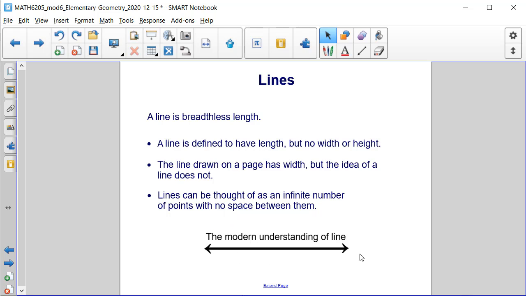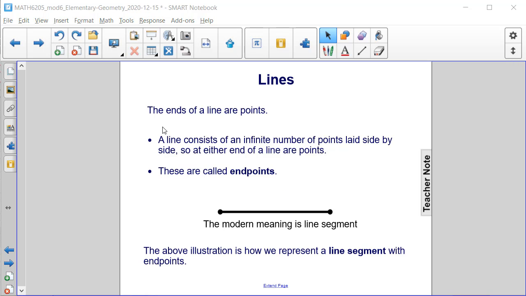So our modern understanding of a line and drawing it is something that looks like this. Straight, and then we put arrows on both ends to signify that it continues both to the left and to the right for an infinite amount of distance or length. The ends of a line are called points.